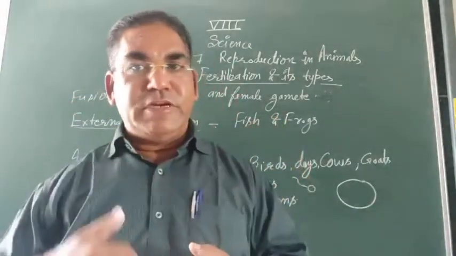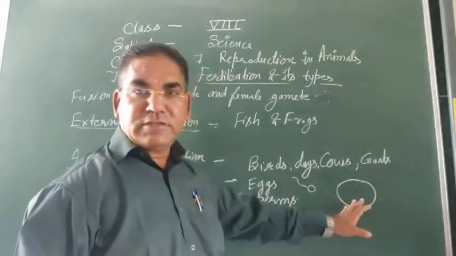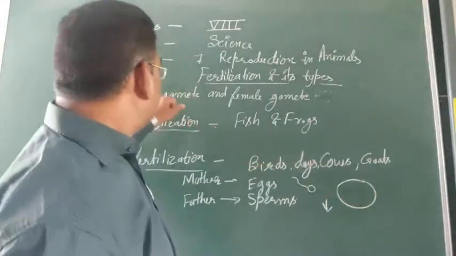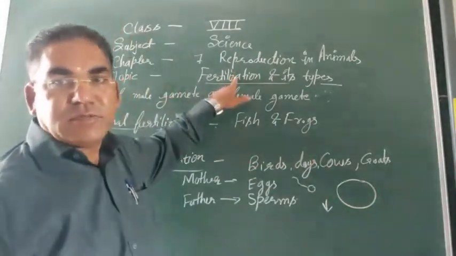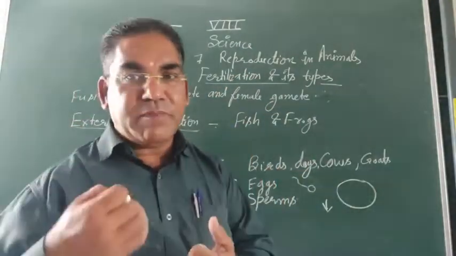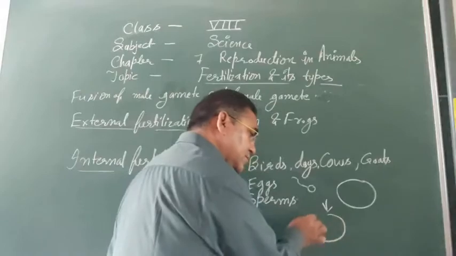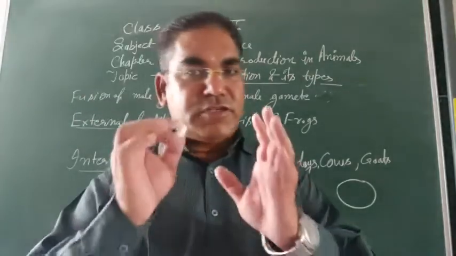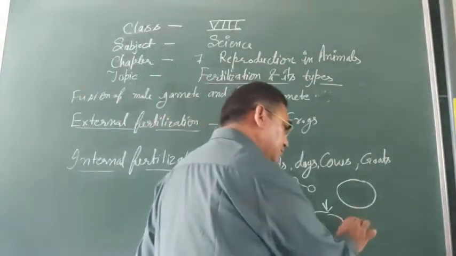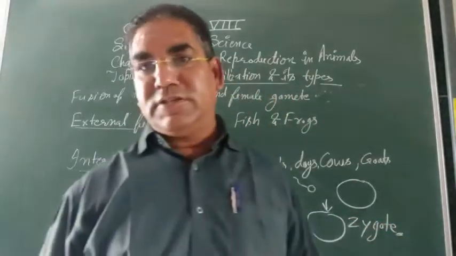The male and female gametes fuse. This fusion is called fertilization. What is fertilization? The fusion of male and female gametes. When both gametes fuse, they produce a large structure, and this large structure is known as the zygote.